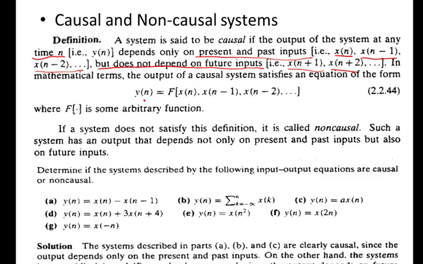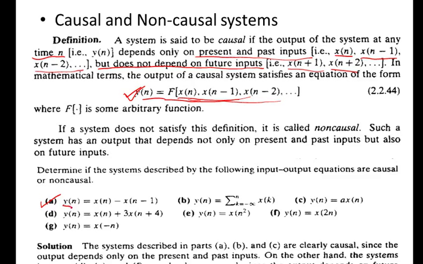So what we say is that a system y[n] is causal, as given by this notation, because its output depends only on the present and past inputs. Past inputs only. So if the system has that property, then we say that system is causal, otherwise it is non-causal. So now we look into the examples.